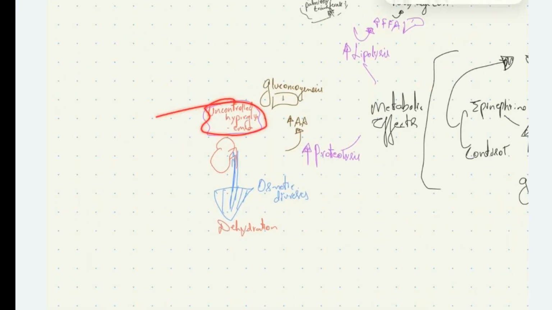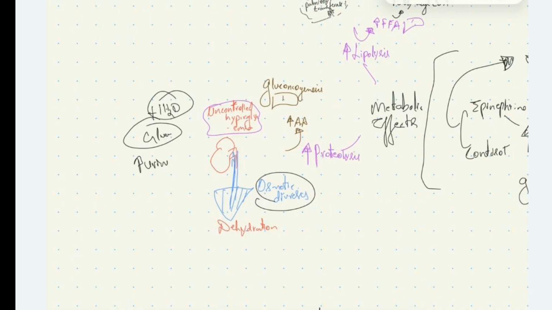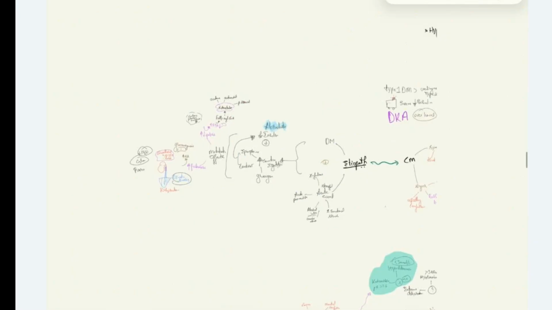The uncontrolled hyperglycemia will cause osmotic diuresis and loss of water in urine. The glucose and water are lost in urine. When the glucose concentration in urine is increased, it pulls water along with it, thereby causing osmotic diuresis. And we see dehydration in diabetic ketoacidosis patients.